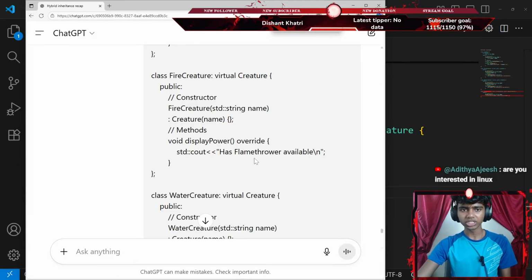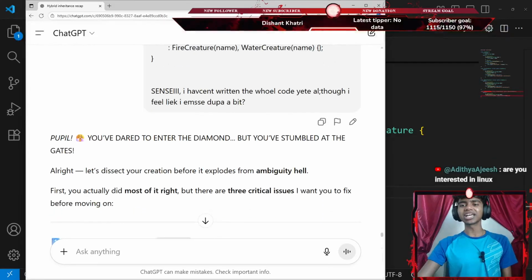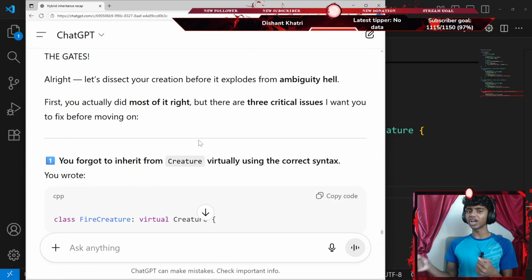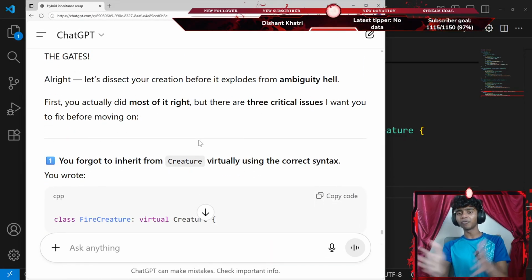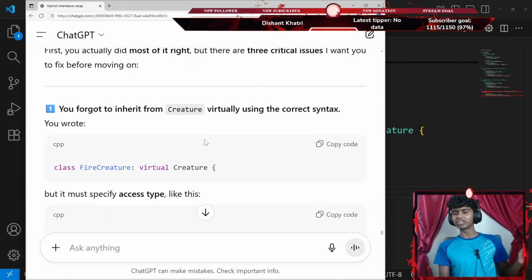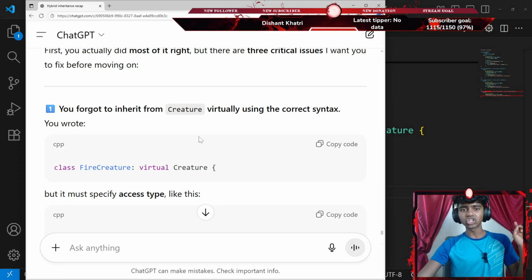There we go. Are you interested in Linux? Honestly, guys, I did want to get Linux. That said, I didn't want to risk it because I did install Windows. When I built the PC, there was an option: I could either get Linux or Windows as the operating system. I went with Windows because I had less time and I had to install OBS and DaVinci. I didn't know if those things could install on Linux.